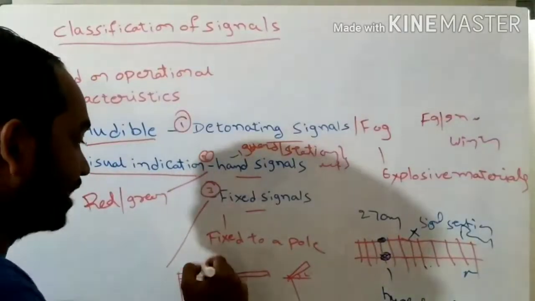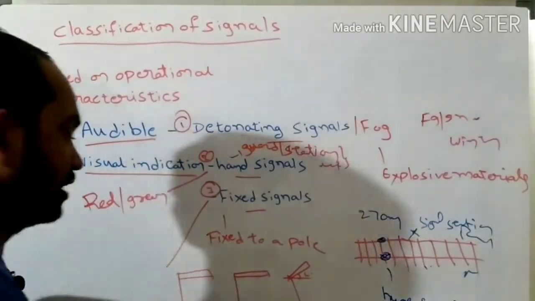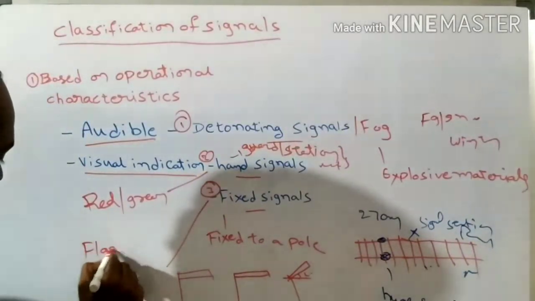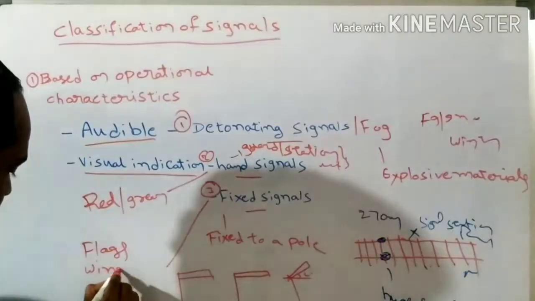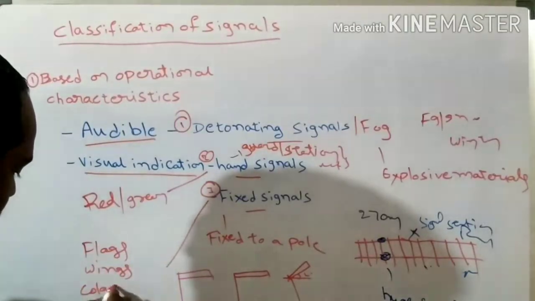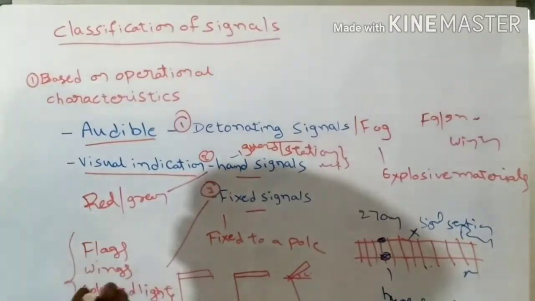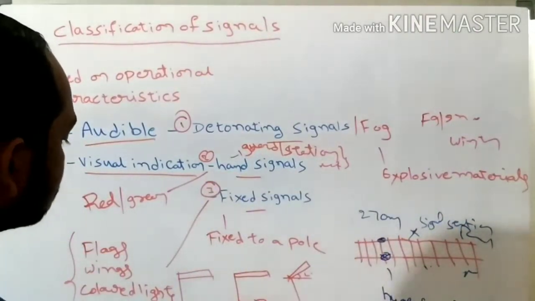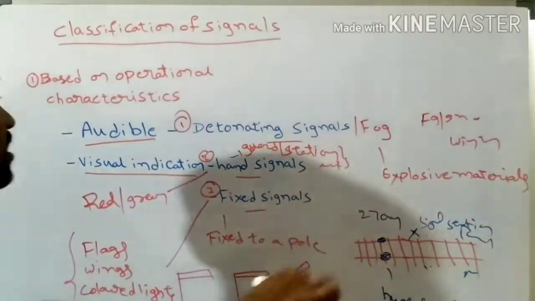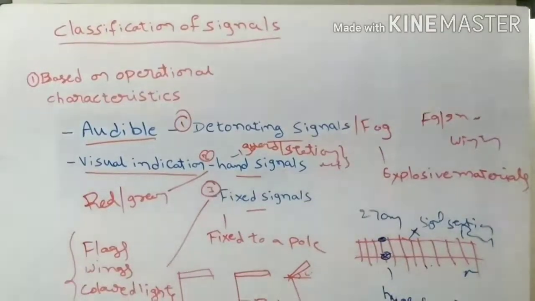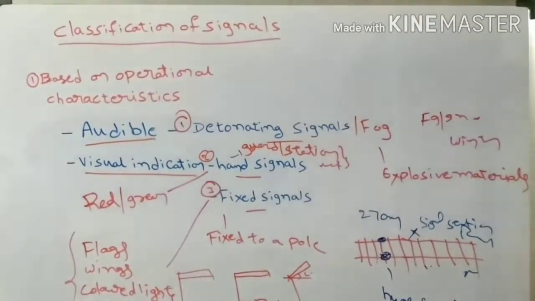In the case of fixed signals, we can use flags or wings or colored lights, and any one of these, fitted to a pole, will be called a fixed signal. And if those signals are operated by using flags by the hands of the station master or guard, those signals will be called hand signals, understand?